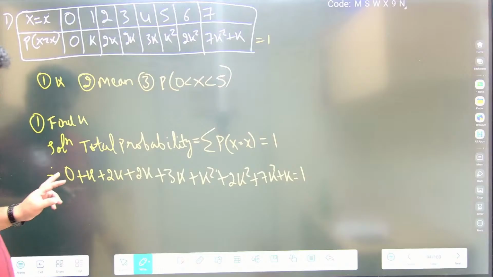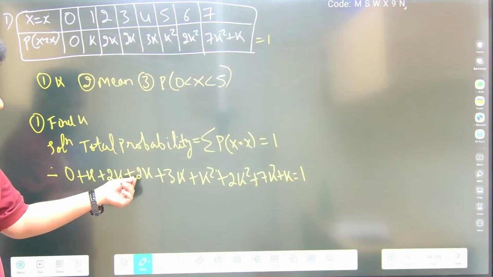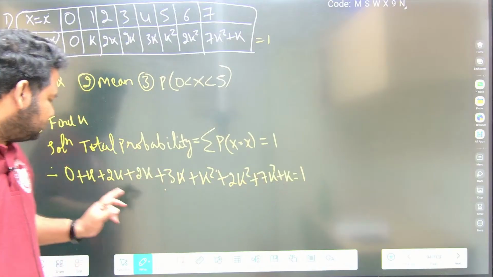Correct? Now 0 plus anything gives the value itself. k plus 2k is 3k, plus 2k is 5k, plus 3k is 8k, plus k is 9k.